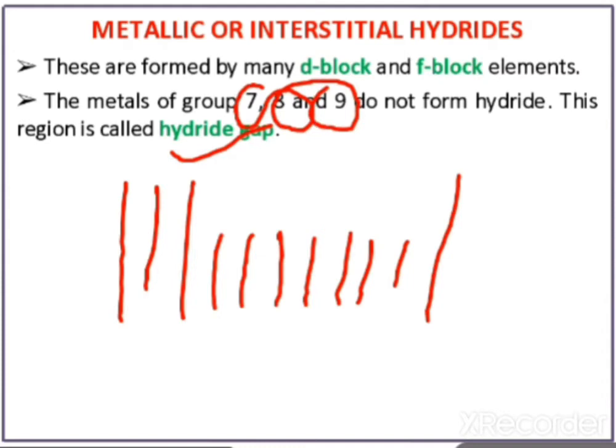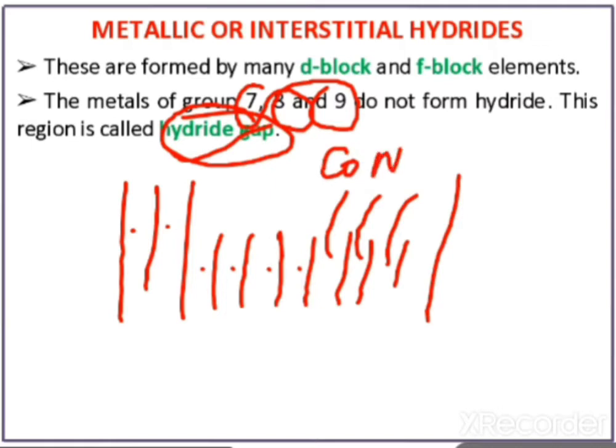So these groups are known as the hydride gap. These are the groups which have cobalt, nickel and copper. So these 3 elements are not forming hydrides. So this is known as the hydride gap.